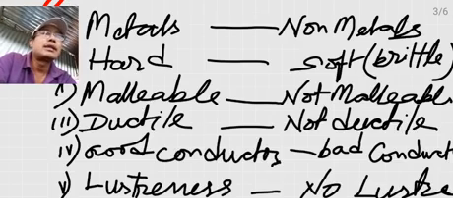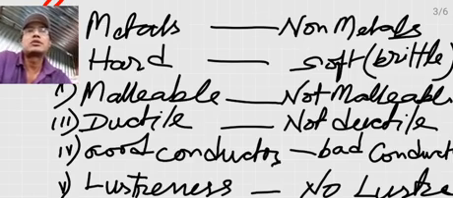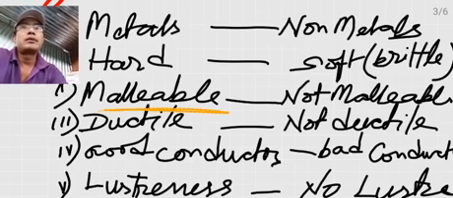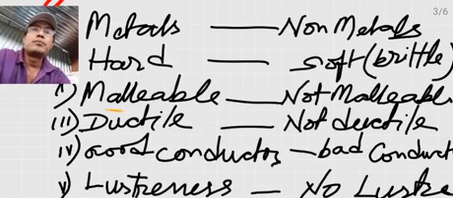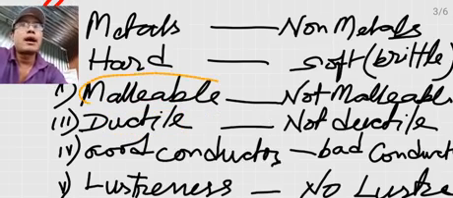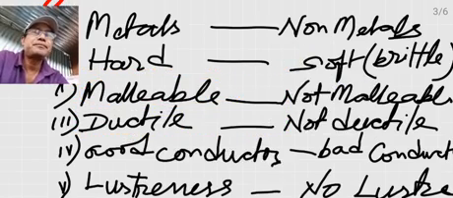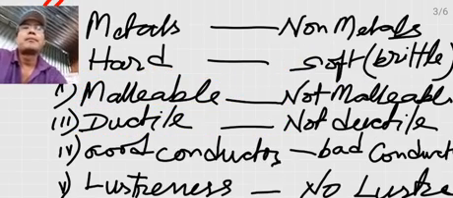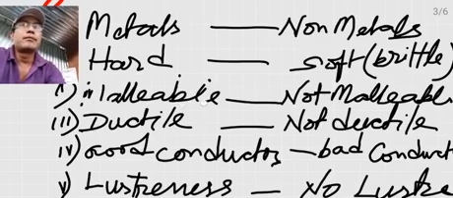That property of being able to be beaten into thin sheets with a hammer is called malleability. Most of the metals can be beaten into thin sheets, so metals are malleable.